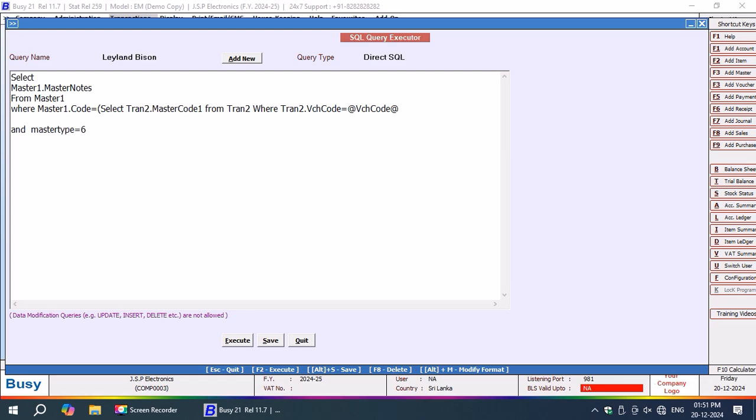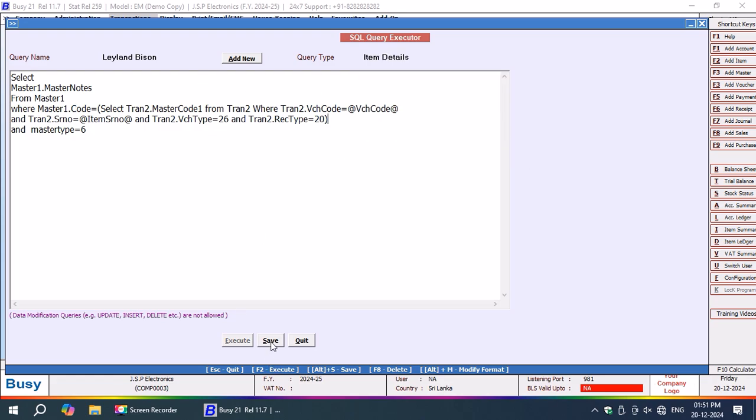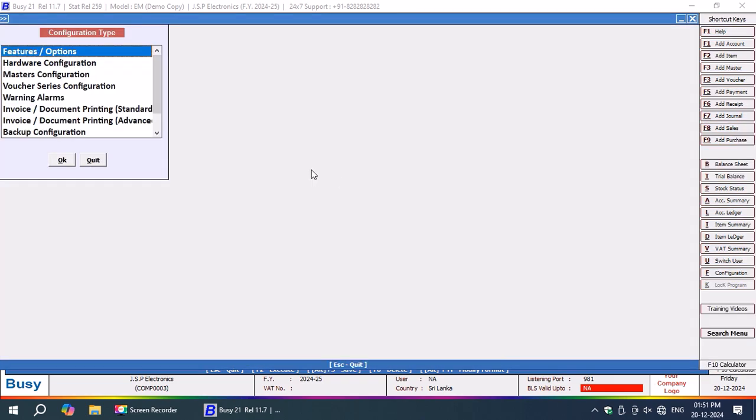okay, now it is an and. I have to add and. The line will be very long, so I have shortened it and started from a line below here. Now and tran2.sr number is equal to @item sr number and tran2.voucher type is equal to 26 and tran2.rect type is equal to 20, and I have to close the bracket, that is the right parenthesis. And at the last, master type is equal to 6. Now I have clubbed. I directly pulled out the results from tran2 table having the master code 1 at master 1 table.